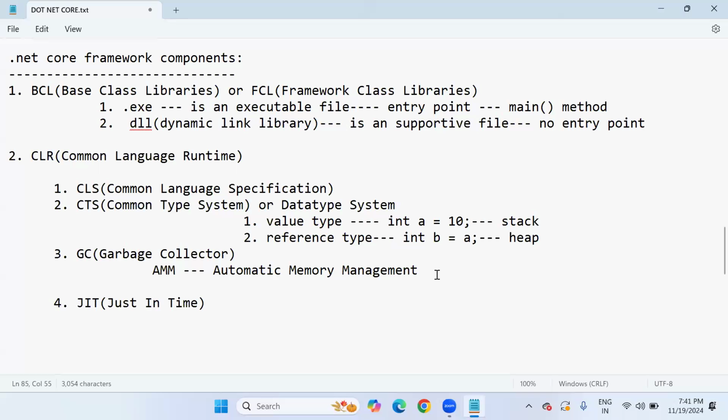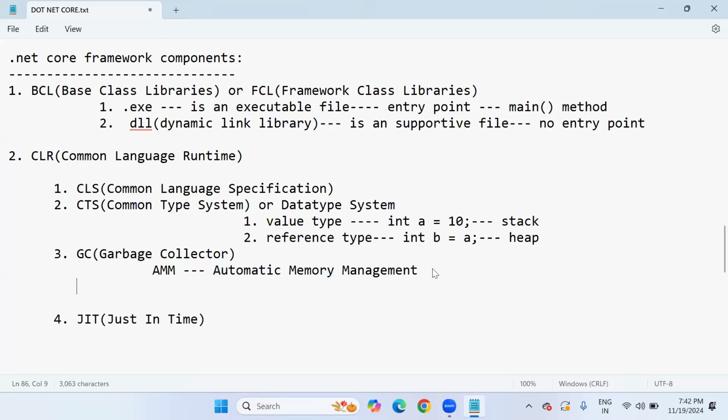That's really a complex architecture, because we have to focus on logic development, along with we have to focus on memory management code also. That's a little bit complex, and programmer time is going to waste. So we need not concentrate on memory, how memory is allocated and deallocated, everything automatically will be taken care of by the garbage collector component. Automatic memory management technique is there.